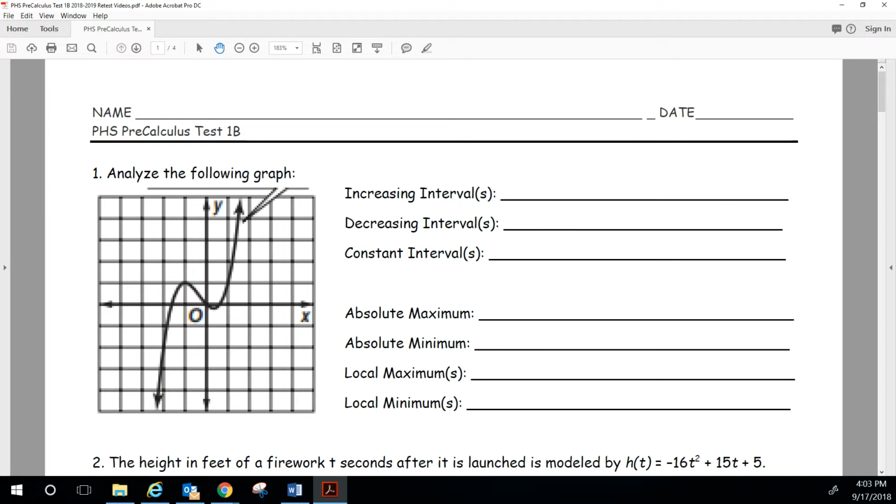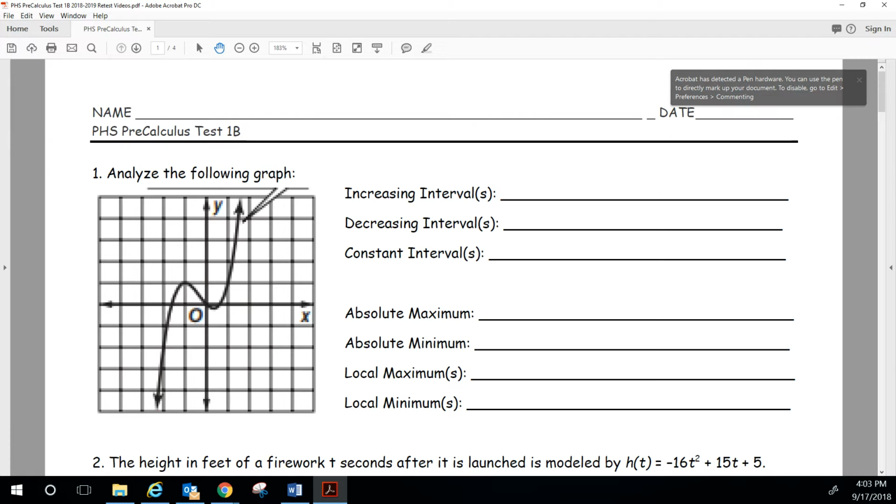So for number one, we're looking at this graph, and I'm sorry that it's so ugly. It got blown up and then blown up again. We're trying to figure out where this is increasing. Remember, we always read our graphs from left to right, like we read a book. As we're going from left to right, we ask ourselves, when is the graph increasing?